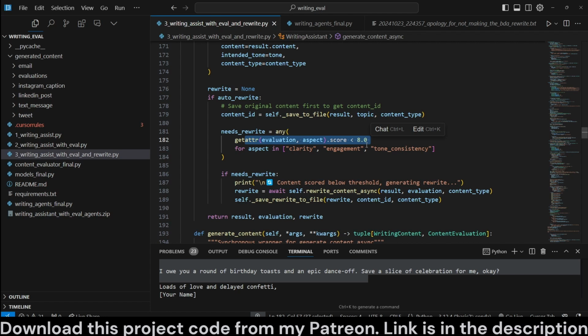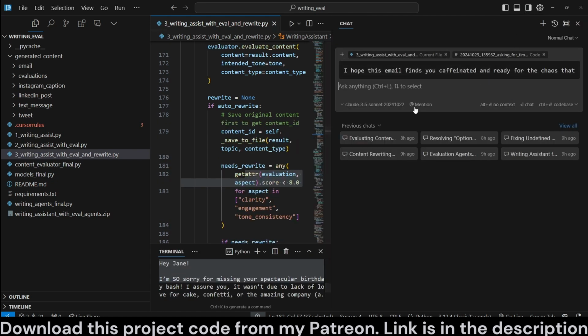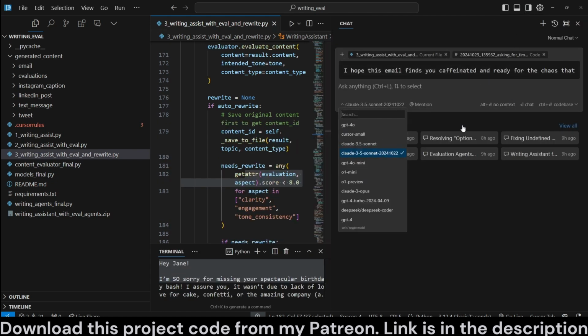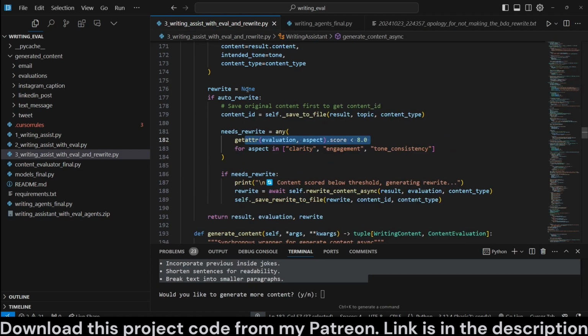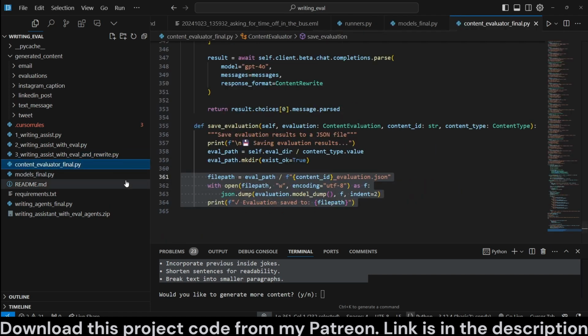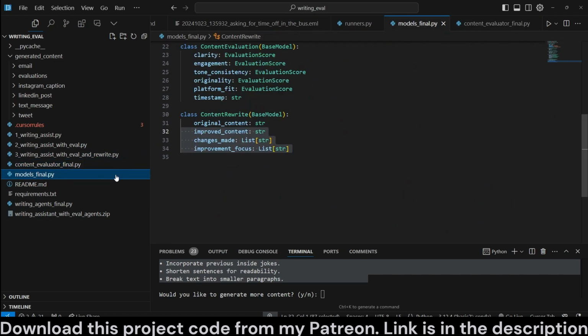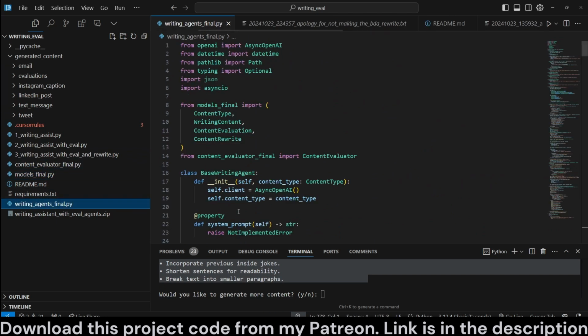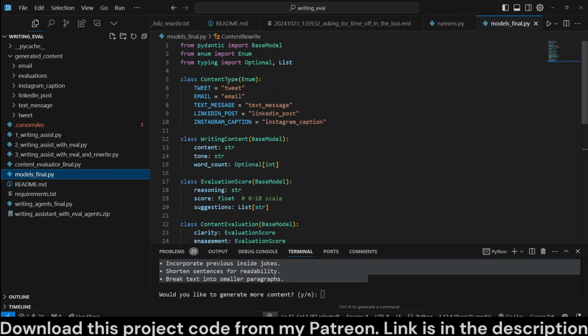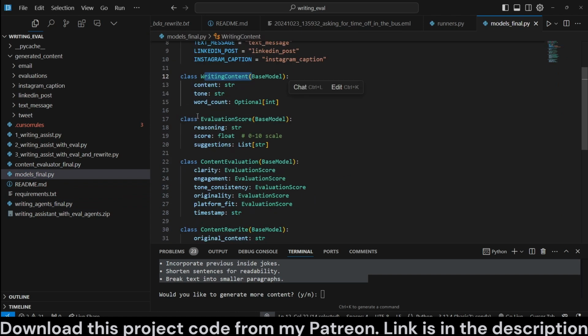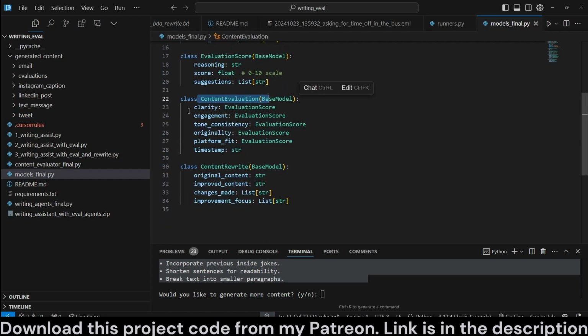So after making it this far, I built this entirely in Cursor using the new Sonnet model that was just released, which works like a charm. We've split it into 3 different files: the content evaluator, the models, and the writing agents final. So let's begin with the models here. This is where we have all our Pydantic models, like the content type, writing content, evaluation score, content evaluation. As you can see now, we've expanded this to have clarity, engagement, tone, consistency, originality.